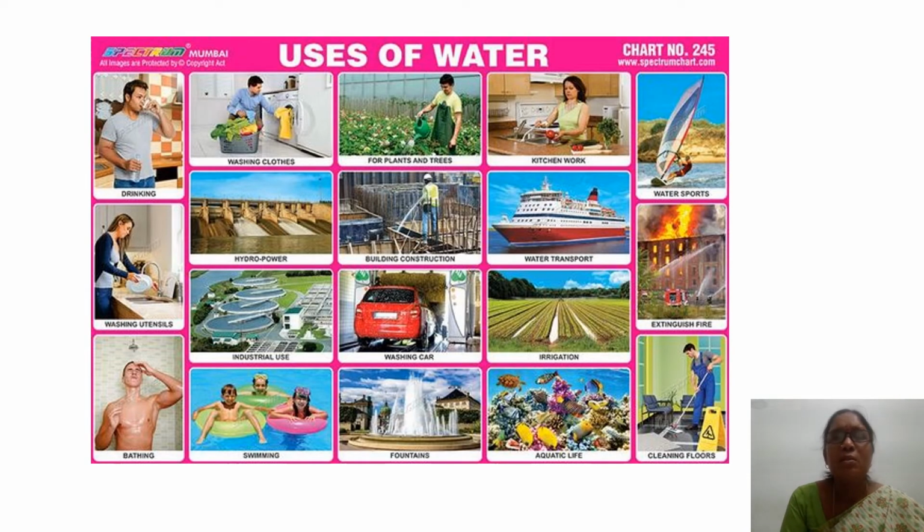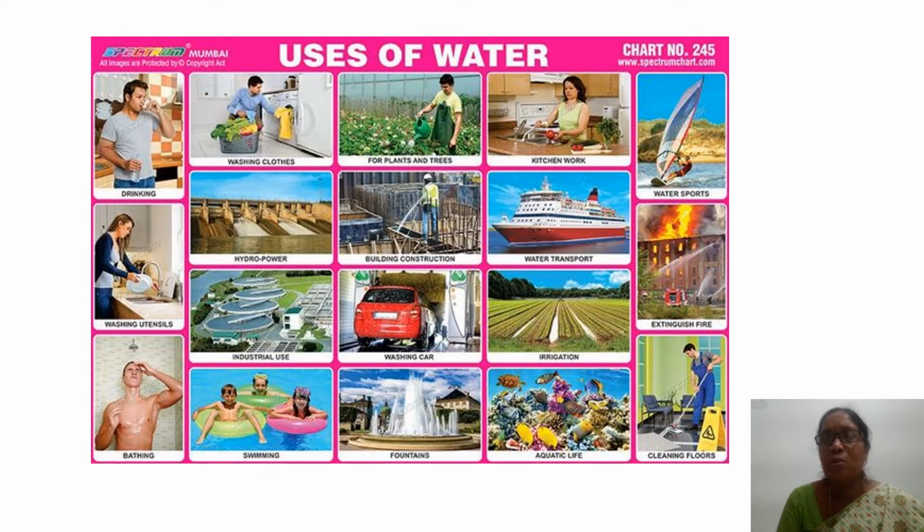Look here. What are the uses of water, Nikhil? Look at the picture. Here you see. For drinking. We need water to drink. For washing clothes. And for plants. To do kitchen work. We have to wash vegetables before cooking.